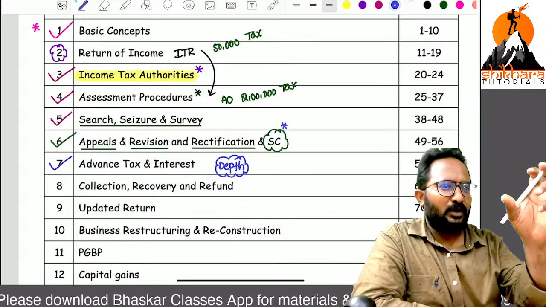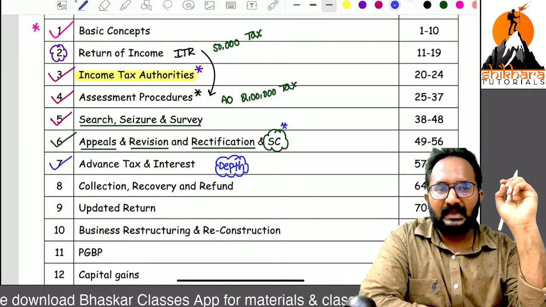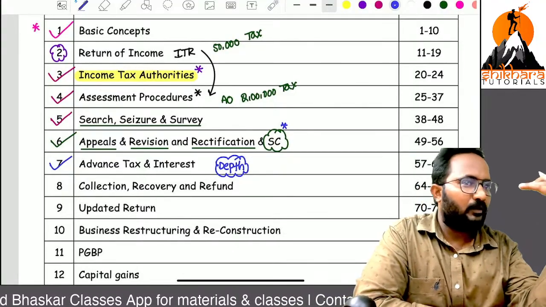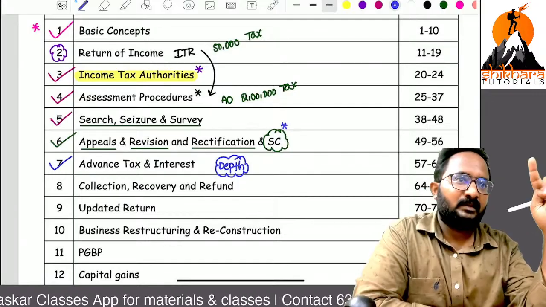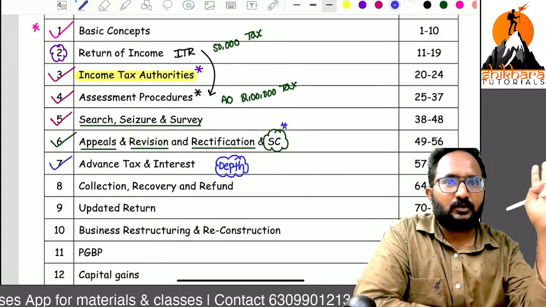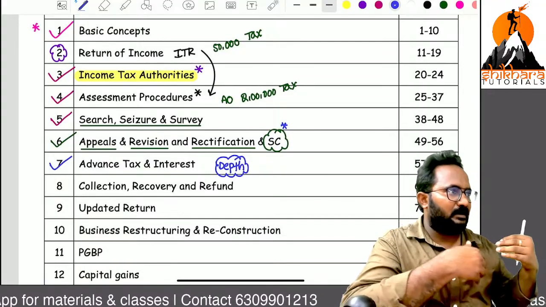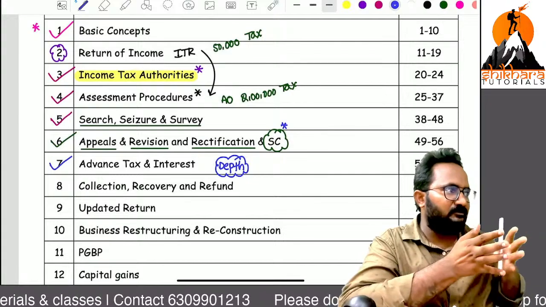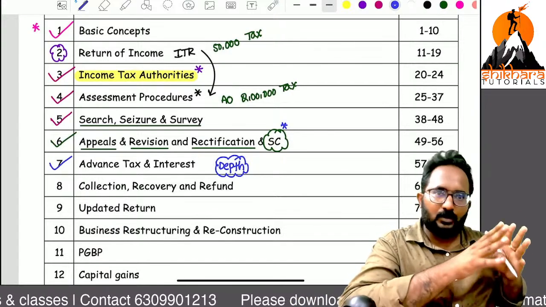Generally, you know one rule. If any income is earned during the previous year, in which year are we required to pay the tax on that? The assessment year. But that is a loss to the government, because you earn that income in this year, but you are paying the tax in which year? Next year. In terms of time value of money, it is a loss to the government.